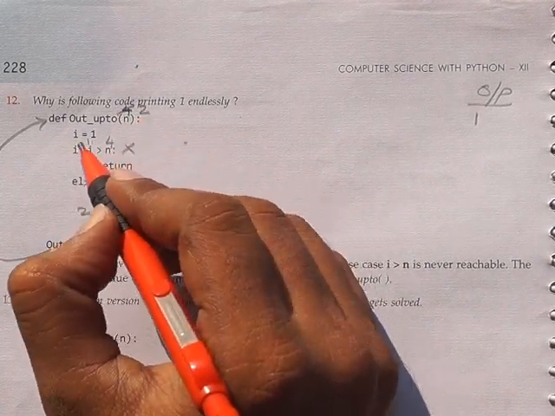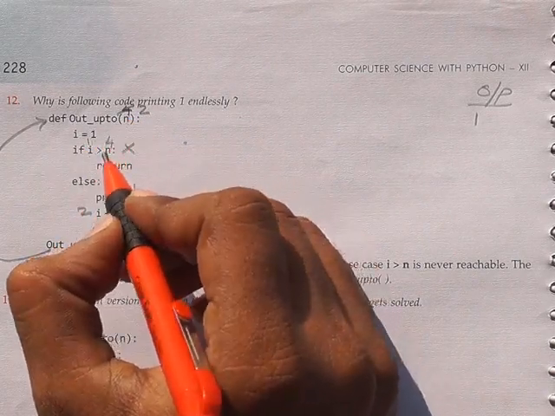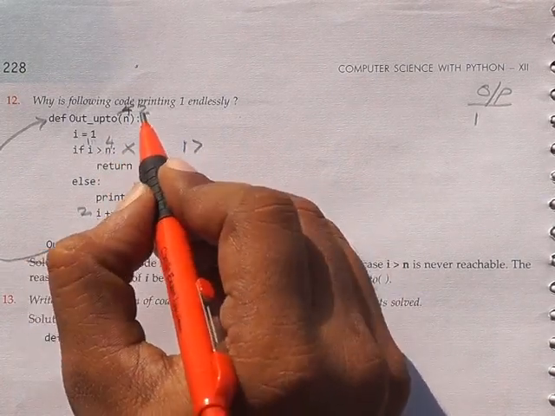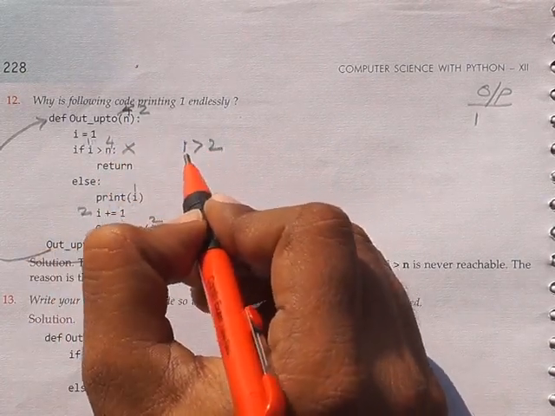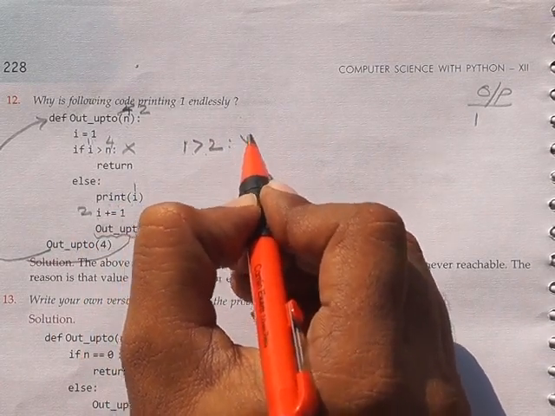Okay. So now again the I value becomes 1. So I value is 1. 1 greater than n value, which is 2 now. So is 1 greater than 2? The condition is false.